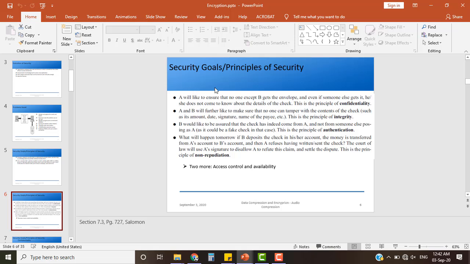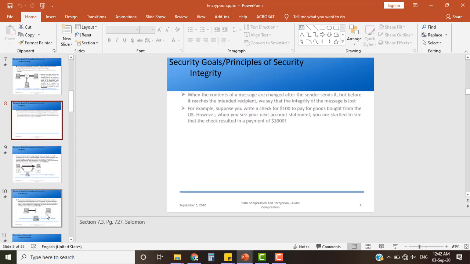If A wants to send a message to B and it is a very secure message, A and B would like to make sure that no one can tamper with the contents of the message or check, which was in this example. This is the principle of integrity. For example, if it is a check, the amount, date, signature, name of the payee, etc. should be the same. Otherwise, if the name is changed, the amount will get credited to someone else's account than desired. So this is integrity.